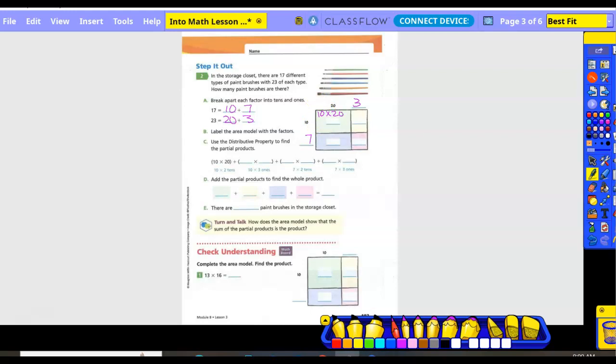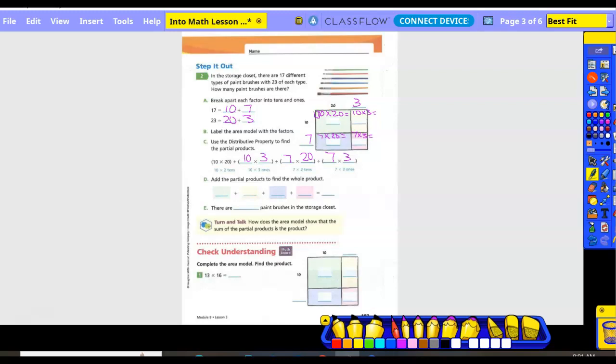Okay. What would this one be? 10 times 3. All right. This one would be what? 7 times... Nope, I bring it together. 7 and 20, right? So 7 times 20. Okay. And then the little pinkish red box is what? 7 times 3, right? Because I bring those boxes together. So 7 times 3. Okay, let's figure out what those are.